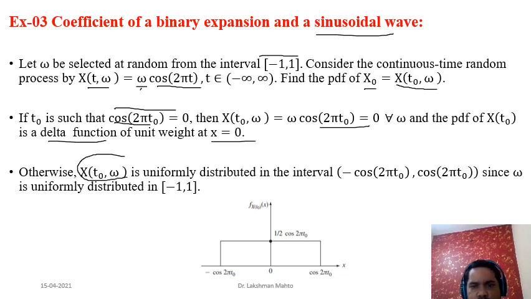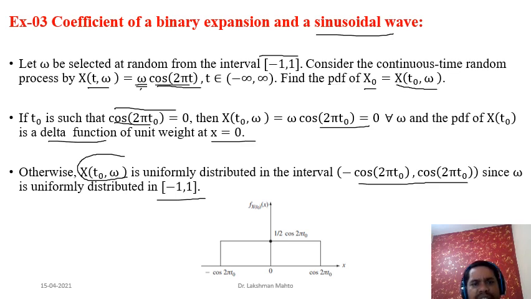Otherwise, we can say that this x naught, or simply x of t naught omega, is uniformly distributed in the interval, provided it is already mentioned that omega is taking values uniformly from the interval -1 to 1. If that information is given, then what happens? The source of randomness is omega. So omega is uniformly distributed here. You can observe it is uniformly distributed.